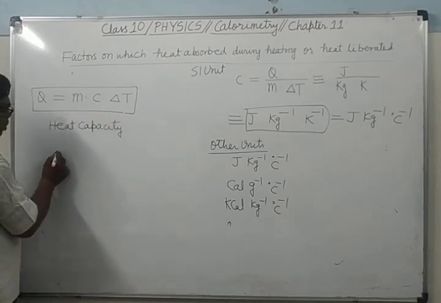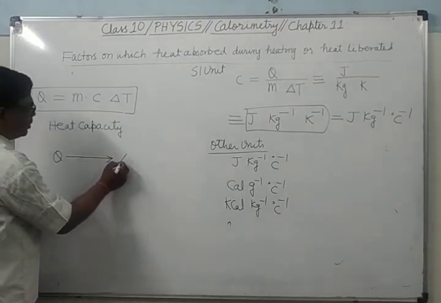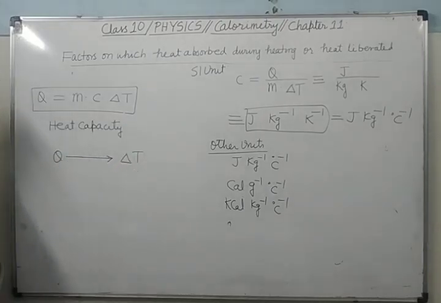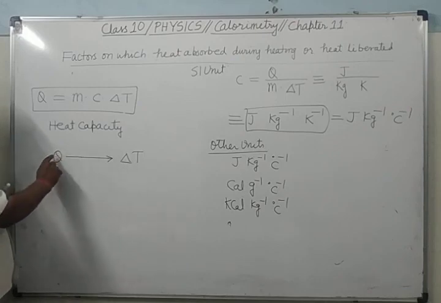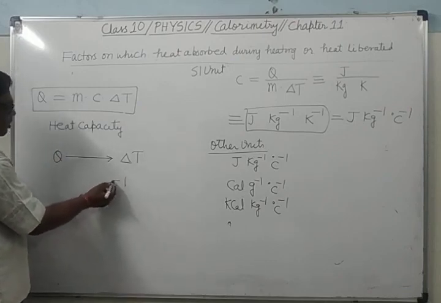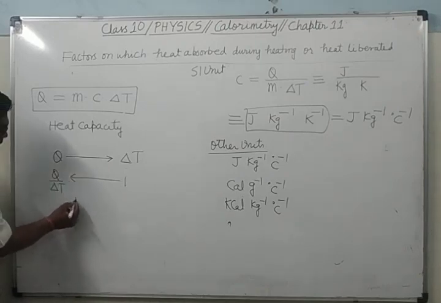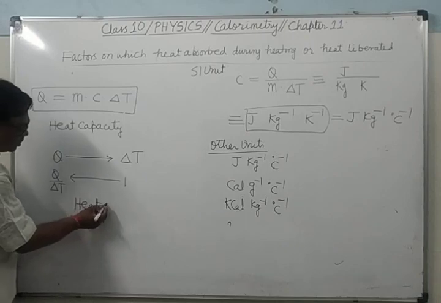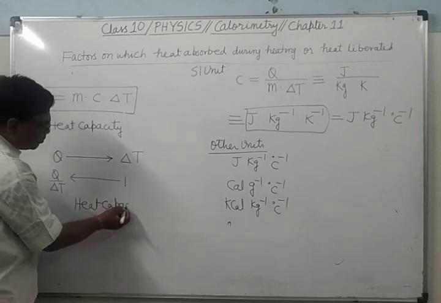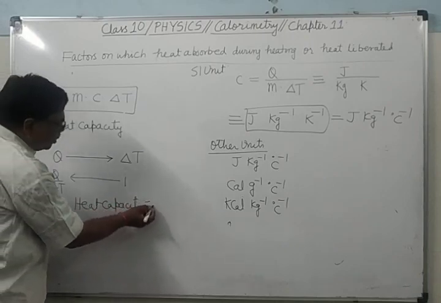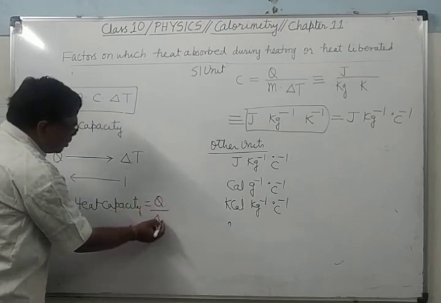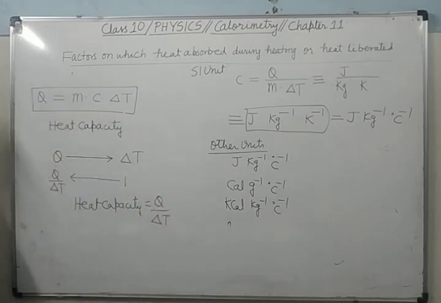Suppose Q amount of heat energy raises the temperature of a body by delta T. On supplying Q heat to this body, its temperature rises by delta T, so the temperature rises by 1 Kelvin for Q upon delta T. So heat capacity equals Q upon delta T.